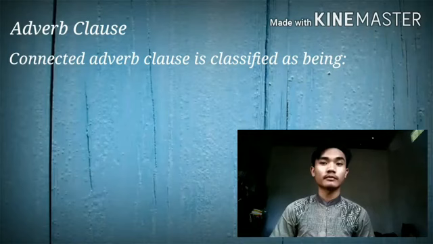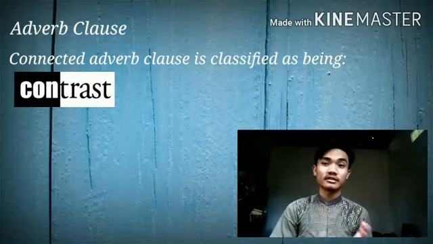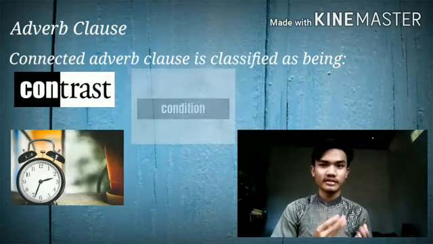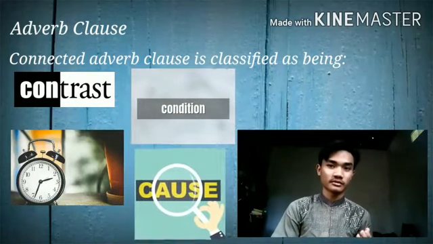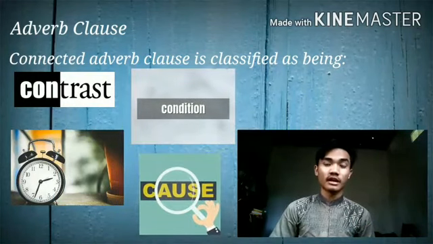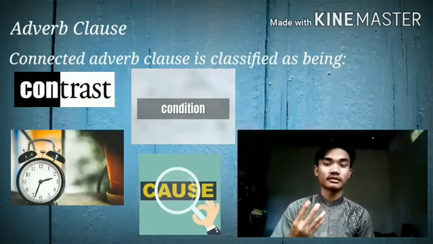The adverb clause is classified as being contrast, time, condition, and cause. So there are 4 types of adverb clause conjunctions.